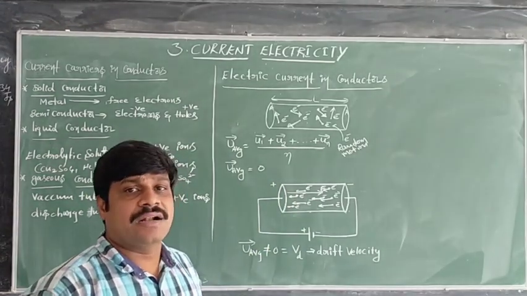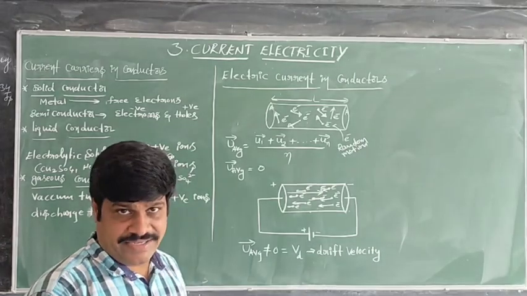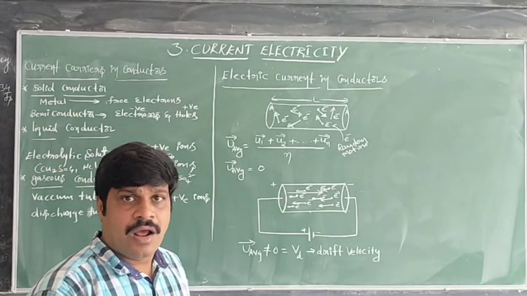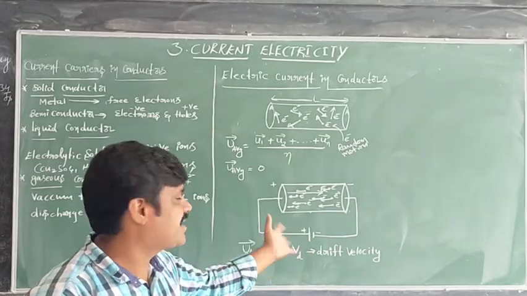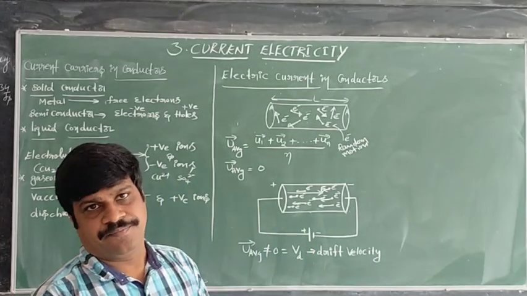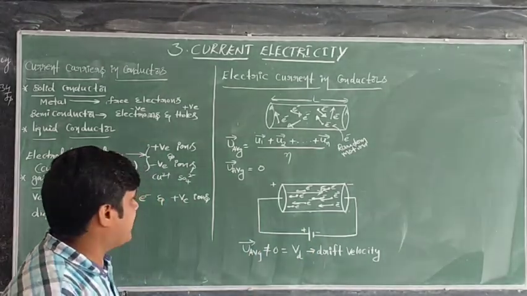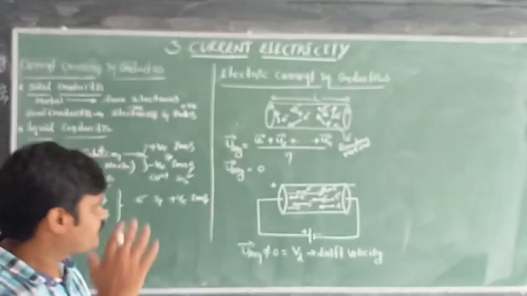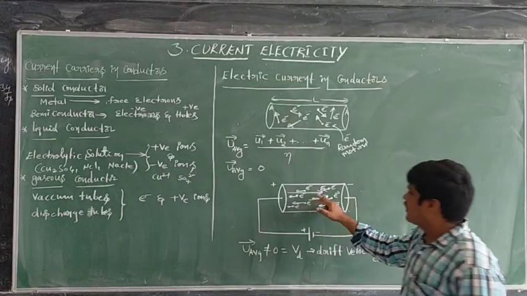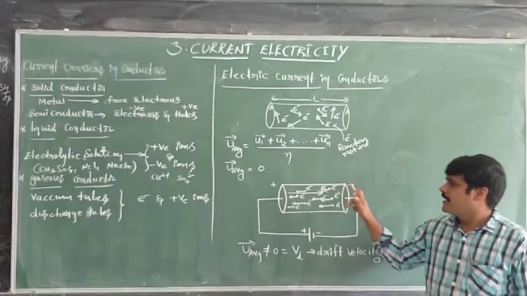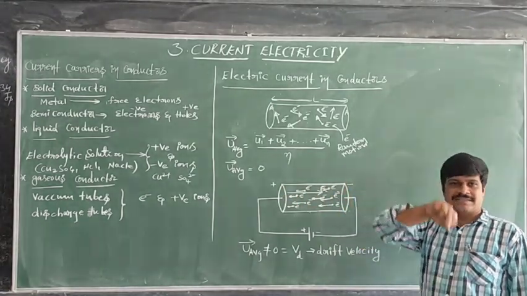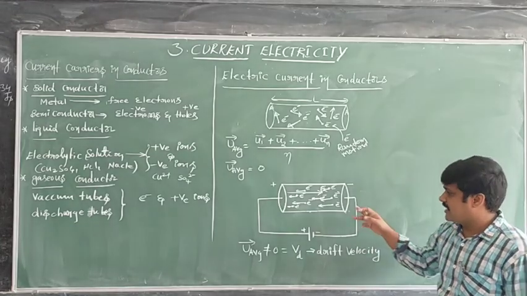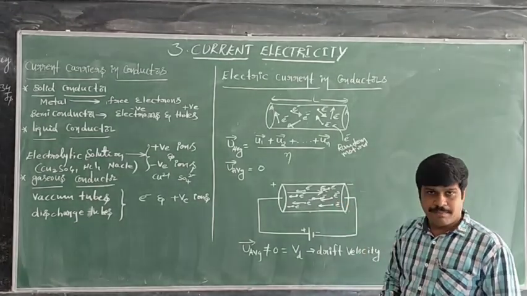Actually, the electron wants to go in one direction, but unknowingly it moves in another direction, which is called drift velocity. Why is it happening like this? When the potential difference is applied across the ends of the conductor, an electric field is set up inside the conductor. In that case, the electron begins to move.